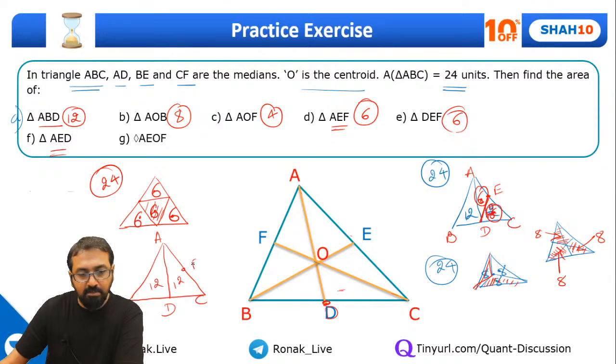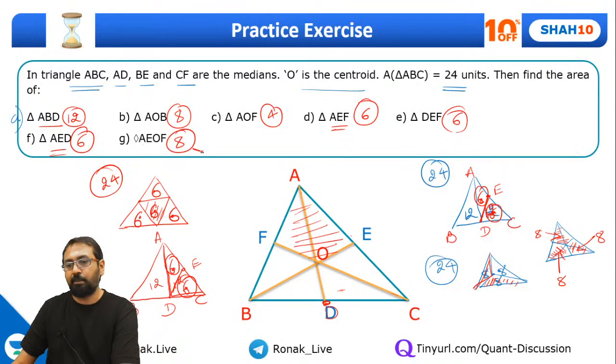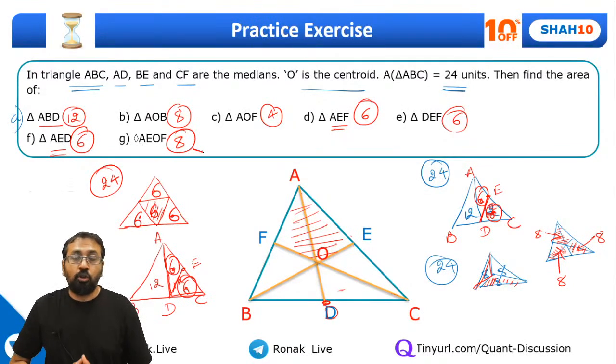Now E is the midpoint. So when I connect this midpoint over here, can I say triangle ADC is getting divided in 2 equal area triangles? So this will be 6 and this will also be 6. So the area of this one will be 6. And same way AEOF, as I said, it's 1/3 of the total area, so it's going to be 8 units once again. So I hope all of you have understood this part as well, right?